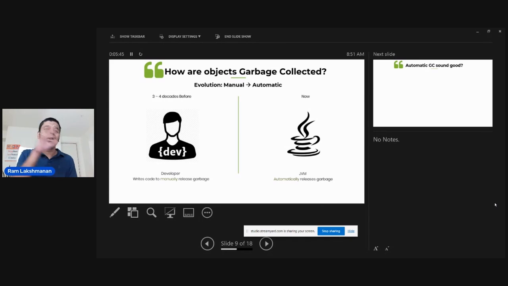You don't do this garbage collection. I will take care. That's what the JVM promised. And all developers like it because it's less code. They can focus on the business logic, and management liked it because it's less outage, less impact to the customer. Boom. So since the mid 90s, all languages that came started having this automatic garbage collection, which is wonderful. But does this automatic garbage collection have any side effects?